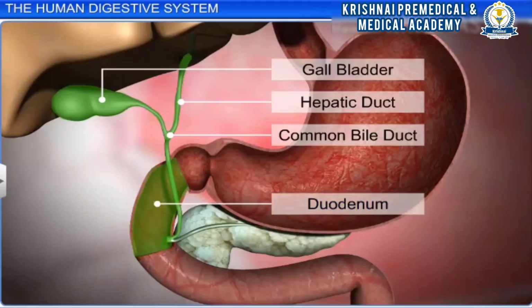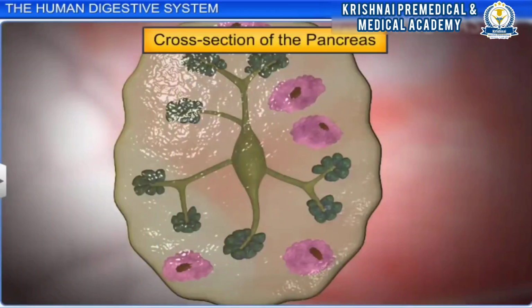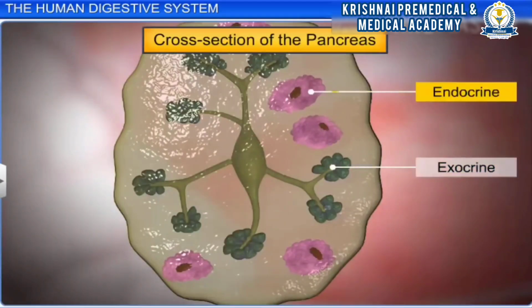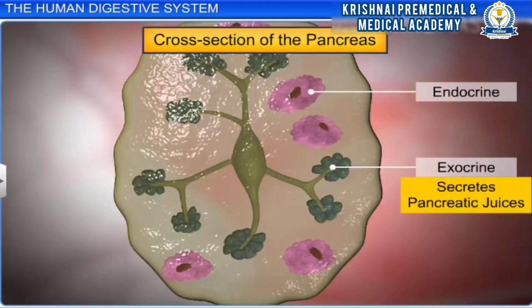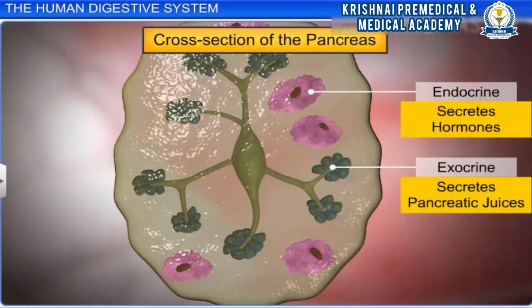Apart from the liver, the digestive glands also include the pancreas, situated in the duodenum. The pancreas is a compound and elongated organ consisting of exocrine and endocrine parts. While the exocrine portion secretes an alkaline pancreatic juice containing enzymes, the endocrine portion secretes hormones such as insulin and